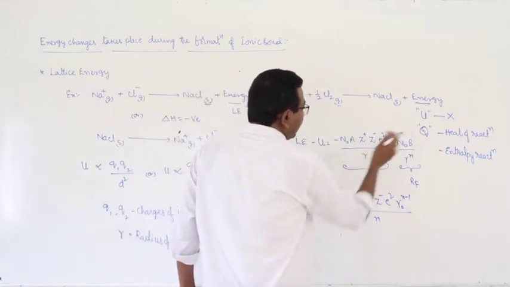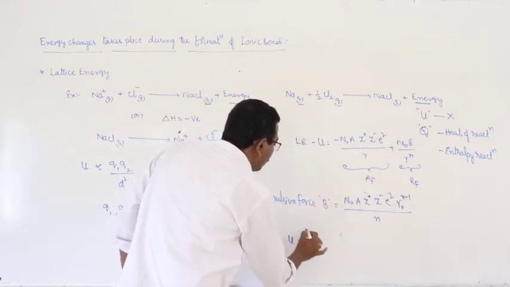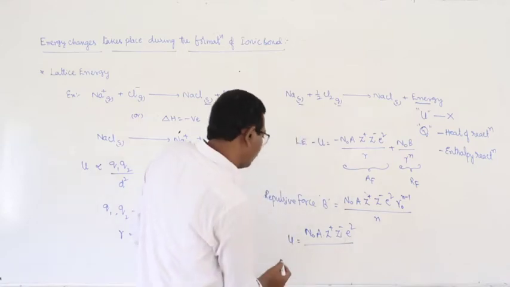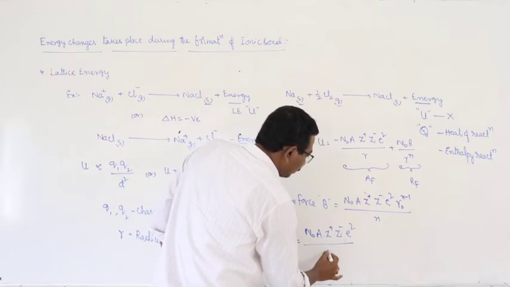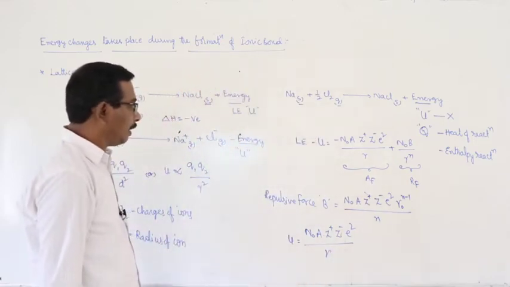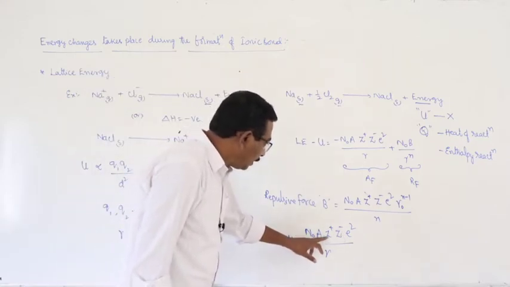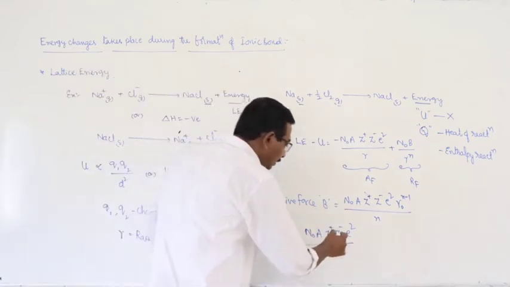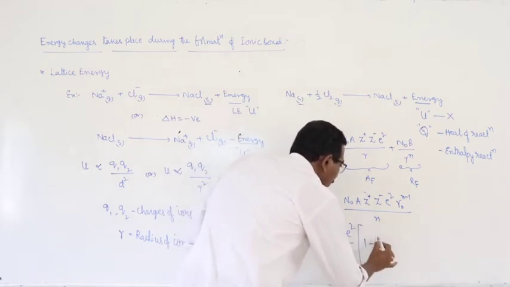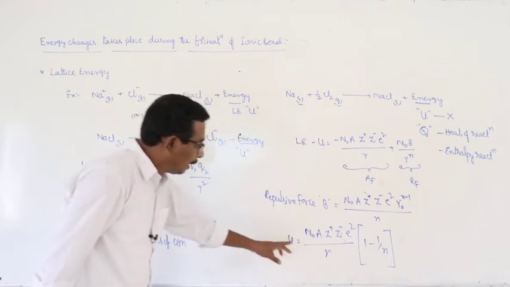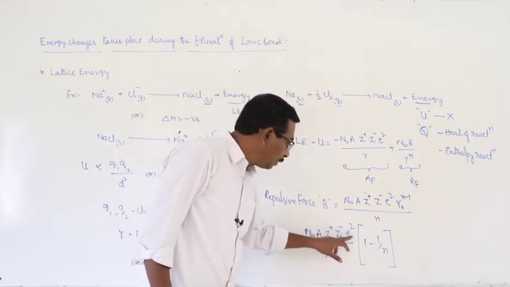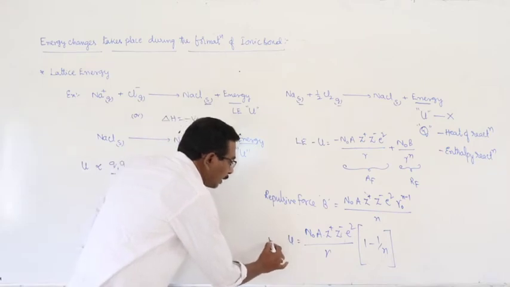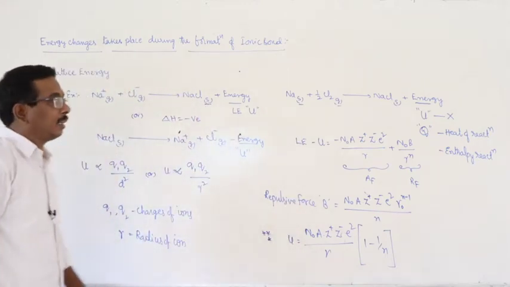By substituting that in this expression we get lattice energy is equal to N naught A Z plus Z minus E square by R. This is the lattice energy part, and at the same time minus 1 by N, N naught A Z plus Z minus E square by R into 1 minus 1 by N. This is the expression used to calculate lattice energy according to thermodynamic laws.